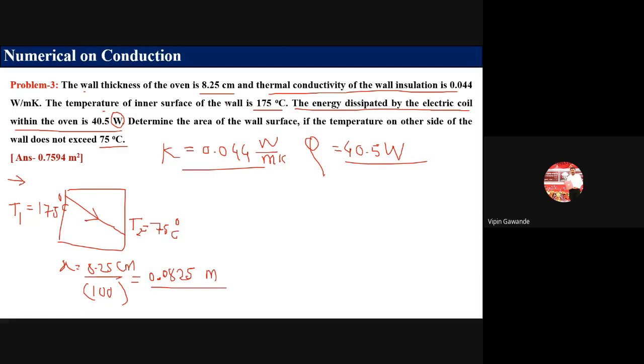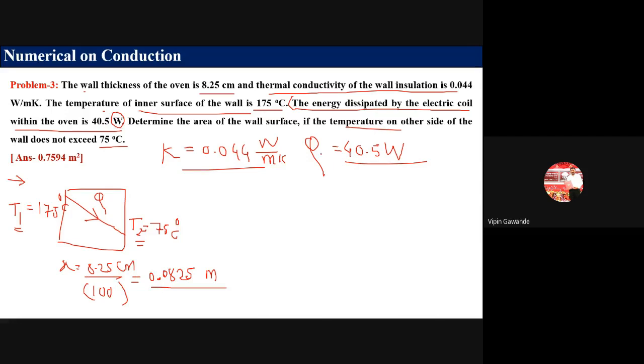After that, we have given two temperatures, inner surface of the wall and the exit temperature of the wall. I told you always take higher temperature as T1. So T1 is equal to 175. T2 is equal to lower temperature, so it is 75 degrees Celsius. And in the problem, one another thing is given, energy dissipated by the electric coil. Energy dissipated means what? That is the heat transfer. That is Q, and Q is given as 40.5 watt.